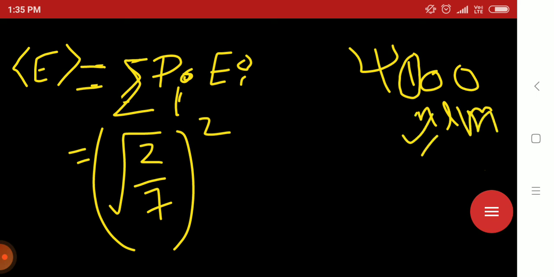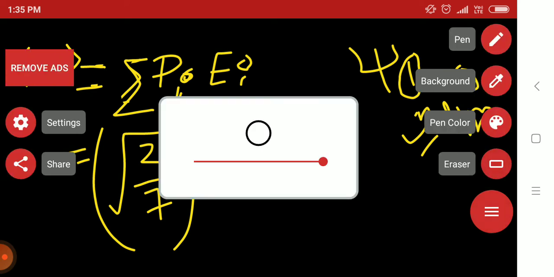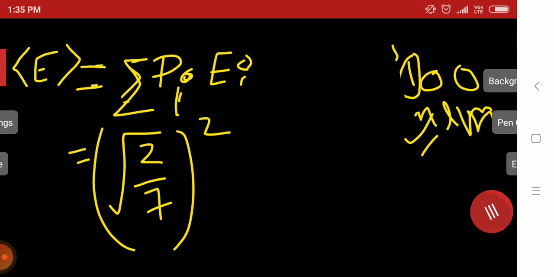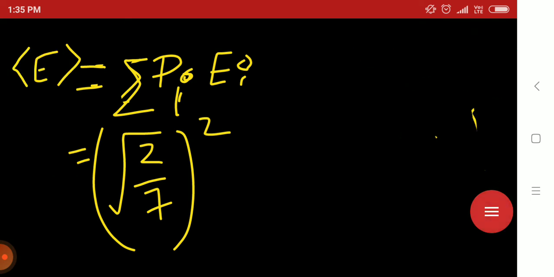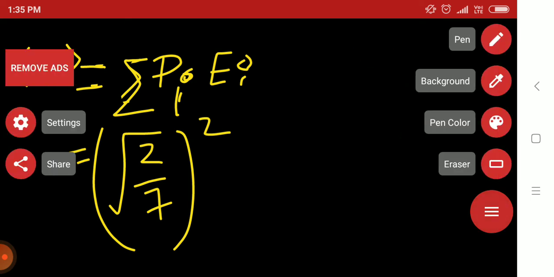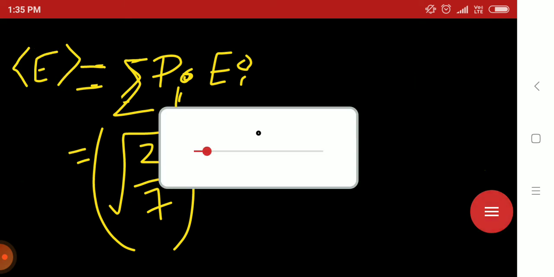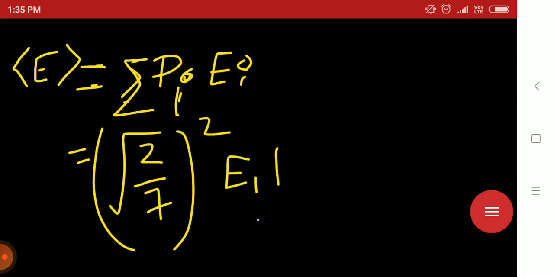For psi 100 it is the N equals 1 state, so the energy is E1. So I take root 2 by root 7 whole square times E1.